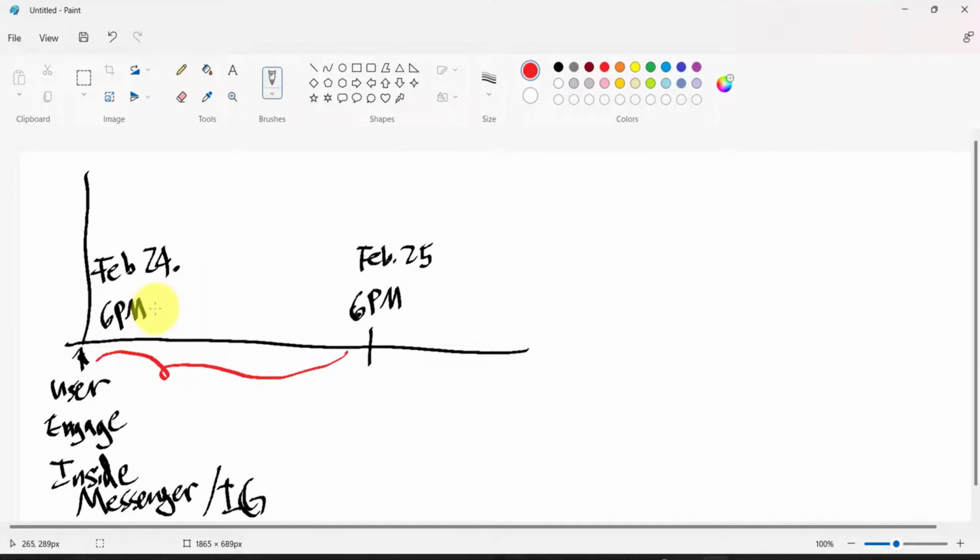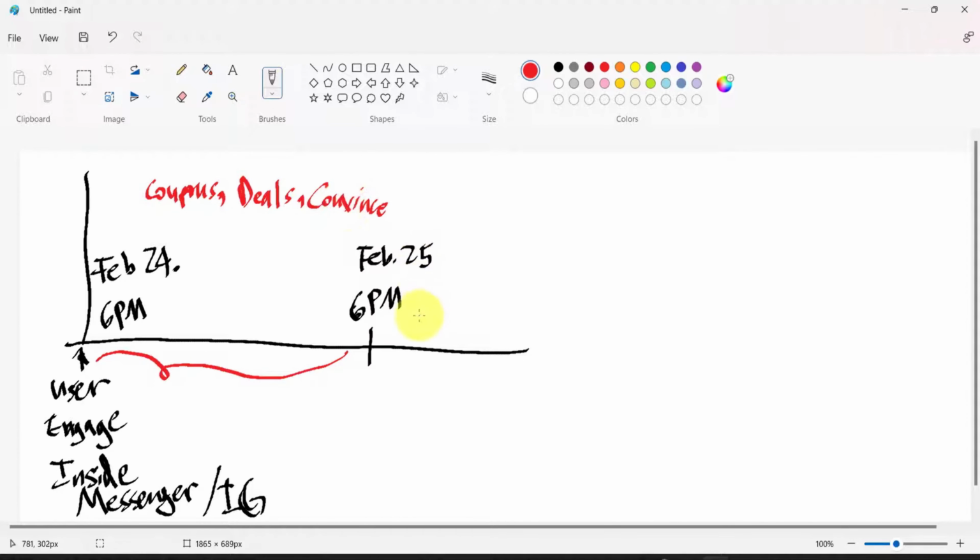So 6 p.m., 8 p.m., 9 p.m., even 10 a.m. the next day, but it must be before 6 p.m. In this time frame, you can send coupons, you can send deals, or you can convince your users to buy from you. You can send such messages.